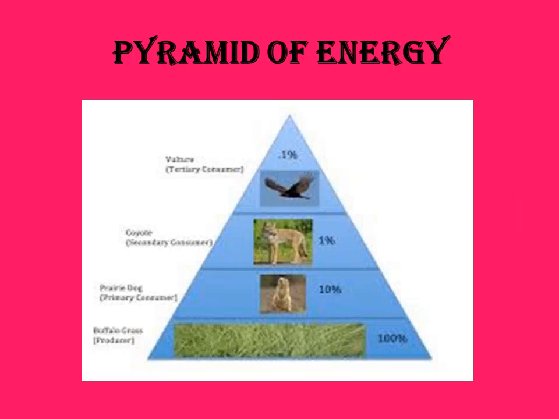So this shows the pyramid of energy. 100% of energy is here. When it goes to the next trophic level, only 10% goes. In T3, 1%. In T4, only 0.1%. So at every trophic level there is a gradual decrease: 10%, 1% and 0.1%. This pyramid shows the flow of energy.